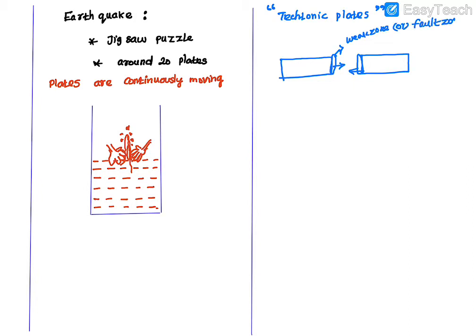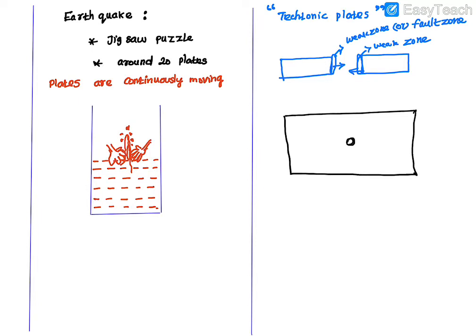Okay, weak zone or fault zone. So this zone, weak zone or fault zone. Okay students, whenever the place where an earthquake originates, for example, see here, I will take one larger plate, and from this plate, the point where the waves originate is called the hypocenter.